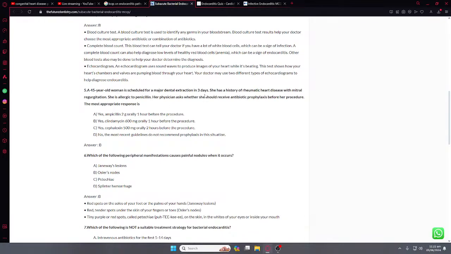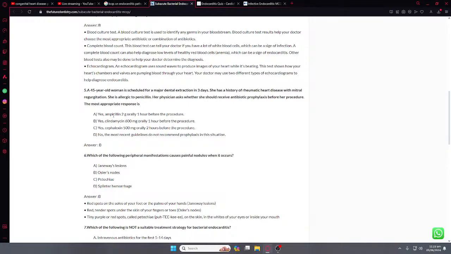A 45-year-old woman is scheduled for a dental extraction. She has rheumatic heart disease with mitral regurgitation. Okay, so she has a history of rheumatic heart disease with mitral regurgitation, which is like acute rheumatic fever heart disease. She is allergic to penicillin. She has asked whether she should receive antibiotic prophylaxis before her procedure.